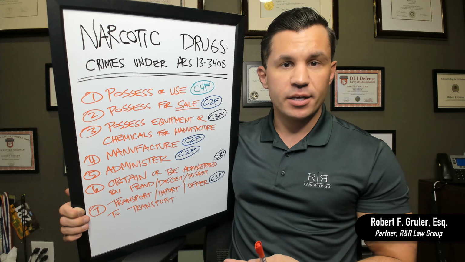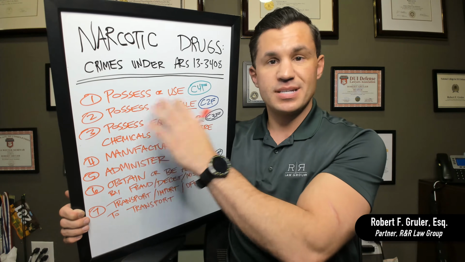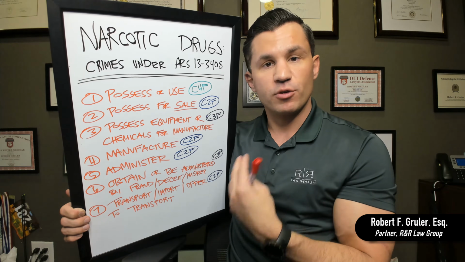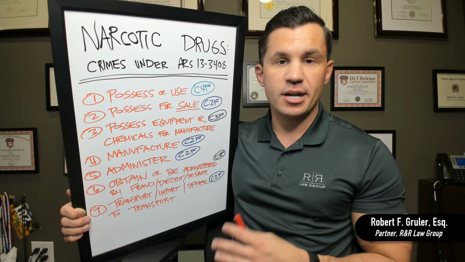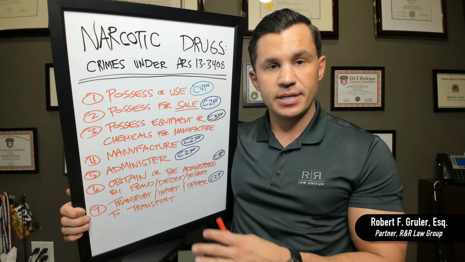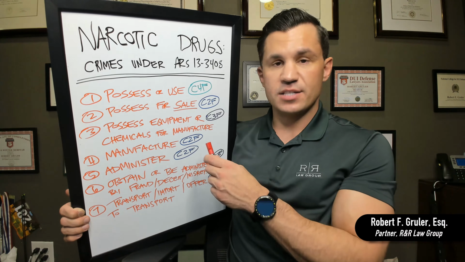As I mentioned at the beginning of the video, the biggest, most common offense that we see is just this simple. It's possession for use. It's possession for personal use. It's just somebody who has the drug for their own personal use. They're not offering it for sale. They're not manufacturing it. They're not doing anything else with it other than having it for their own use. And it's a class 4 felony.